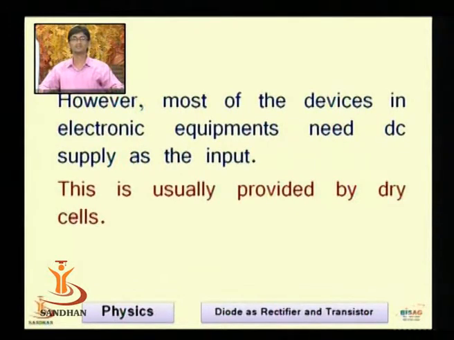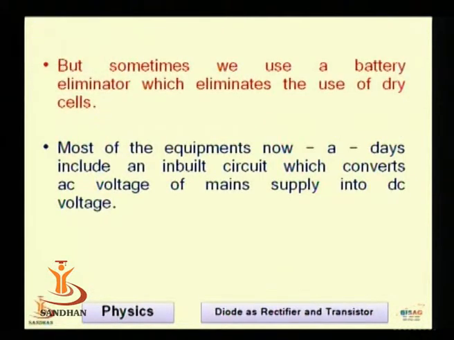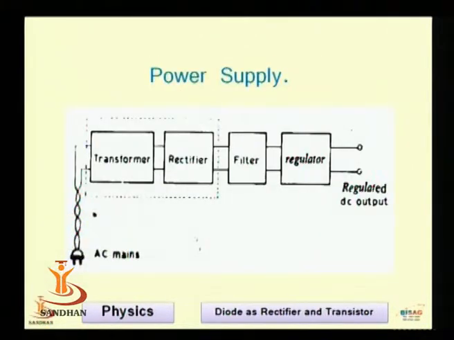This is usually provided by dry cells, which we use in our watch, etc. Sometimes we use a battery eliminator, which eliminates the use of dry cells. Most of the equipment nowadays includes an inbuilt circuit which converts AC potential into DC potential, which is termed as power supply.